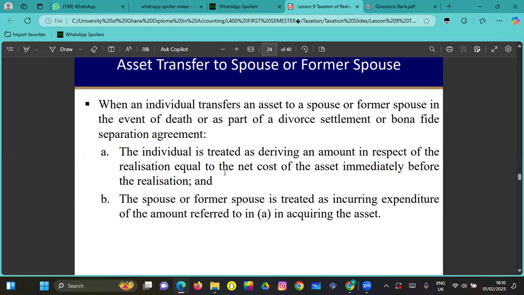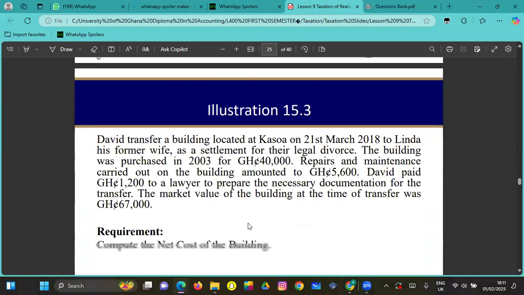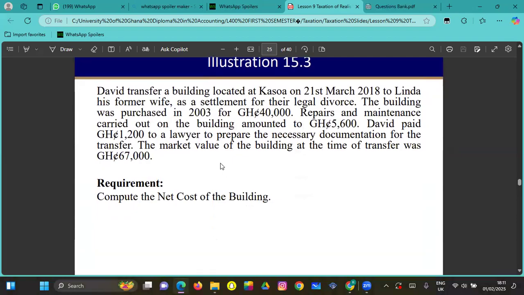Even though, let's say, the current value of the asset might be 80,000, still the net cost of the asset immediately before the realization, right, is what has been transferred. So the spouse or former spouse is treated as incurring expenditure of the amount referred to in acquiring the asset. So this is a situation here.